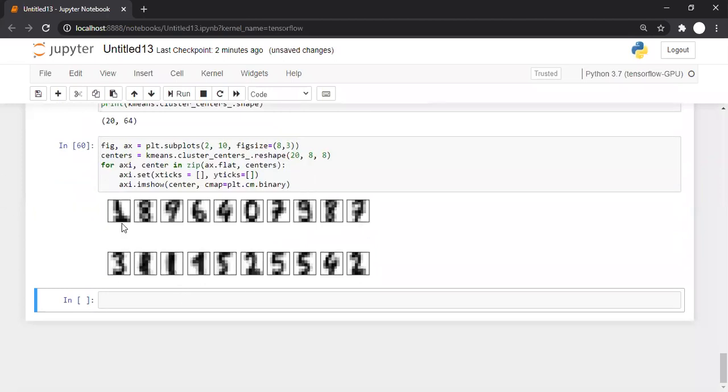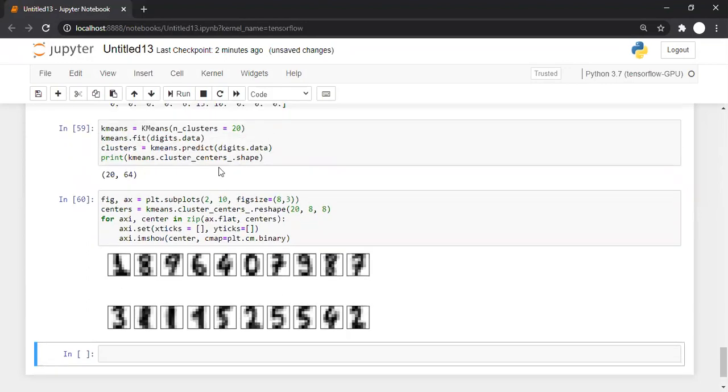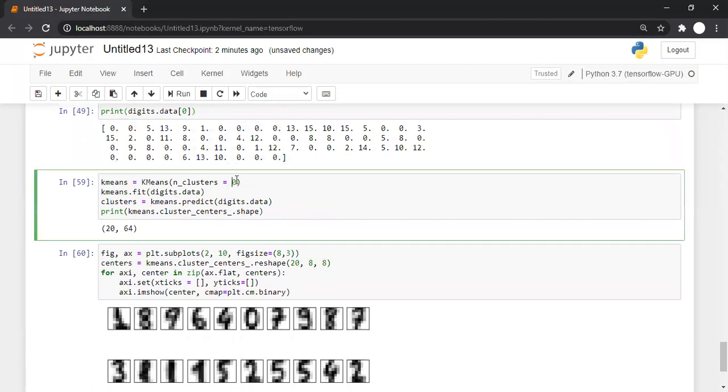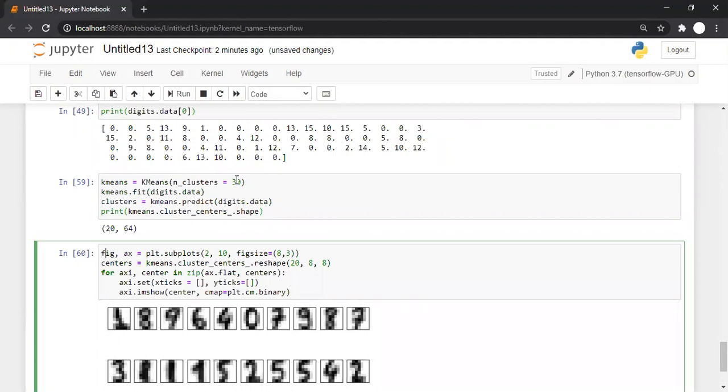And now we can see over here, there is 1, there is 8, 9, 6, 4, 0, 7, 9, something similar to 8. Means we might get 8, but only after 20. But after 20, we can see that many things are repeating. So when you don't know how many different things are there, we can go for clusters. So let's say instead of 20, I'm going for 30 clusters.